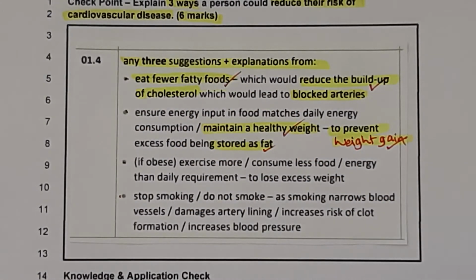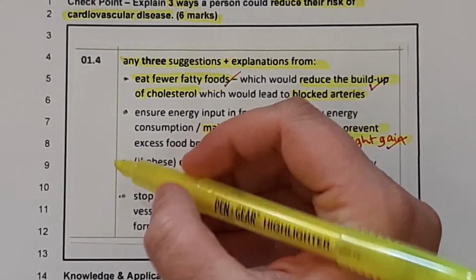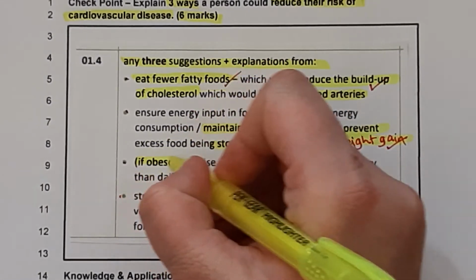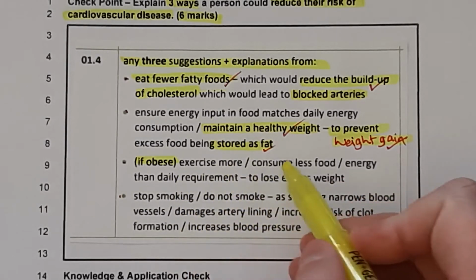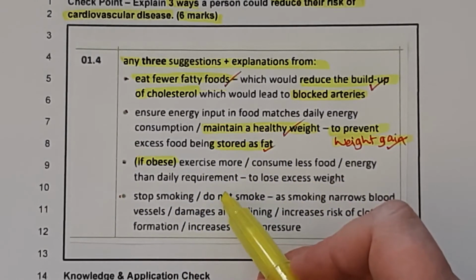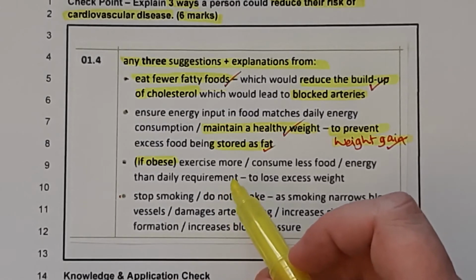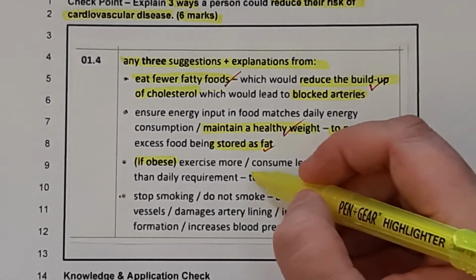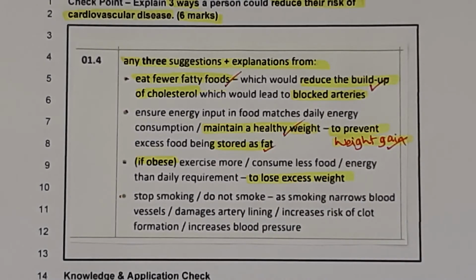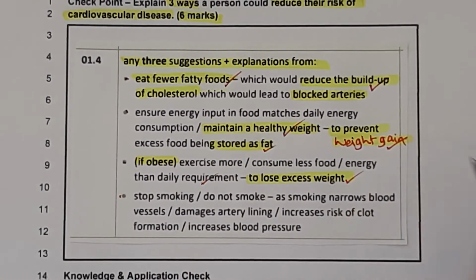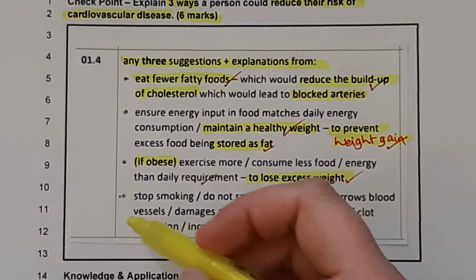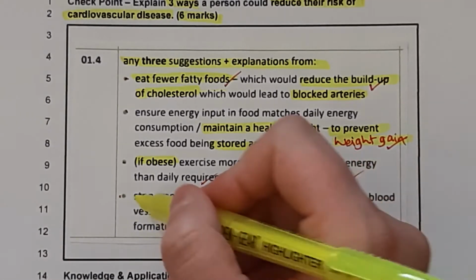Okay, the 3rd one is if they are obese or overweight, then they could do any one of these things: exercise more, consume less food, eat less essentially, or eat lower calorie foods. And the idea being that they're going to lose the excess weight. So any one of this list for the 1st mark, and losing the excess weight for the 2nd mark, so reducing fat storage.